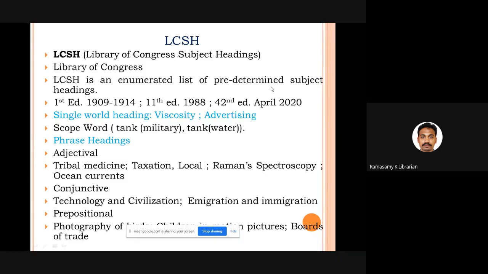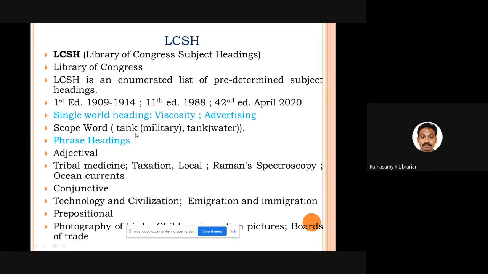Good. Okay. What kind of subject headings are available in Library of Congress subject headings? Many different kinds of headings are there. Single word headings: only one word is used to represent the thought content of a particular book, something like viscosity or advertising.